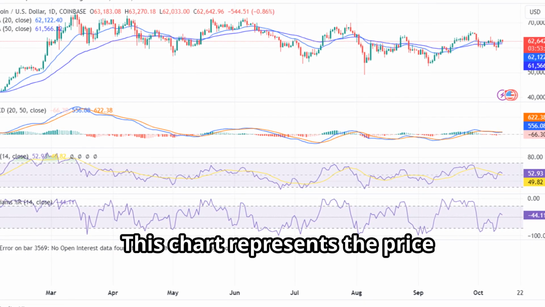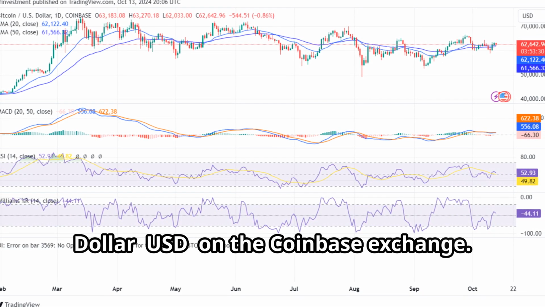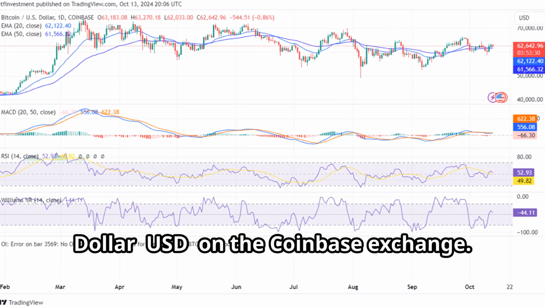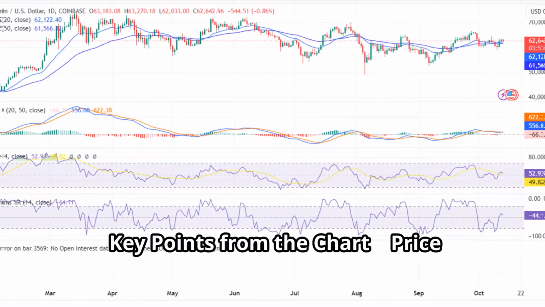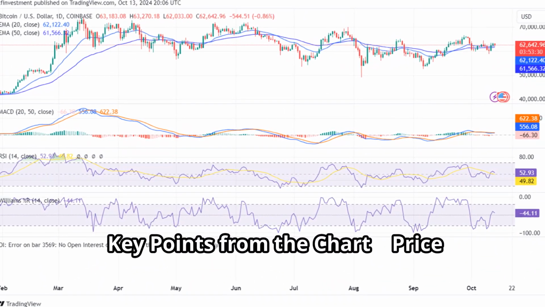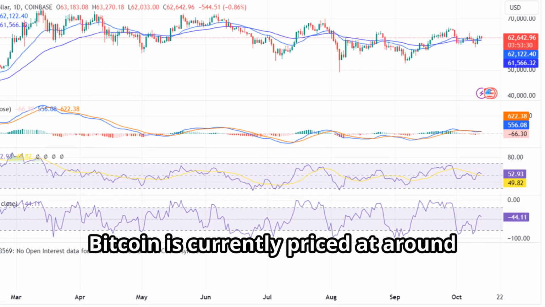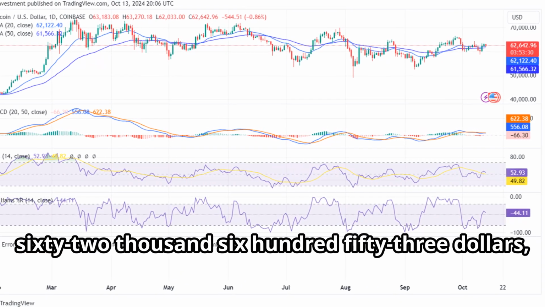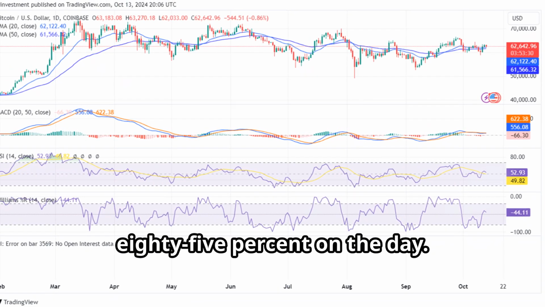This chart represents the price movement of Bitcoin, BTC, against the US dollar, USD, on the Coinbase exchange. Here's a detailed breakdown of the indicators and trends. Key points from the chart's price. Bitcoin is currently priced at around $62,653, showing a slight decline of 0.85% on the day.